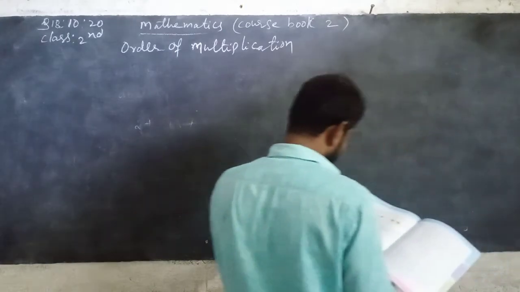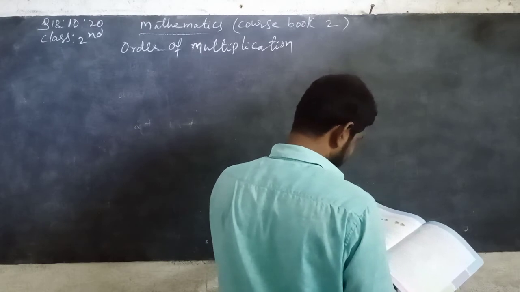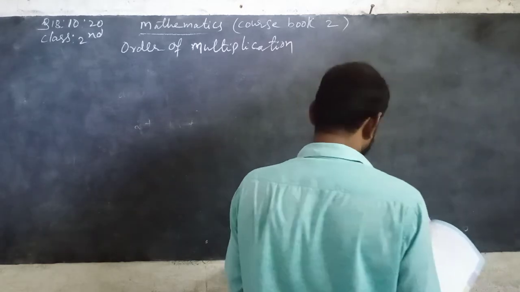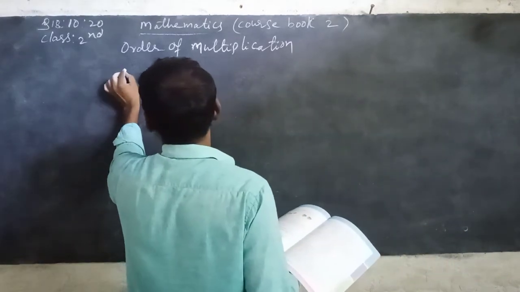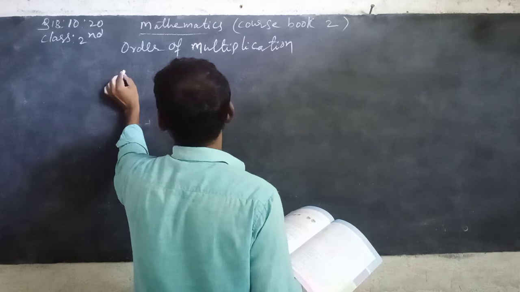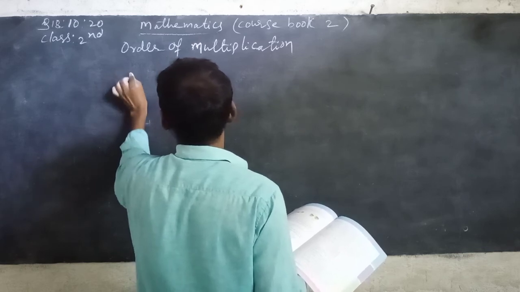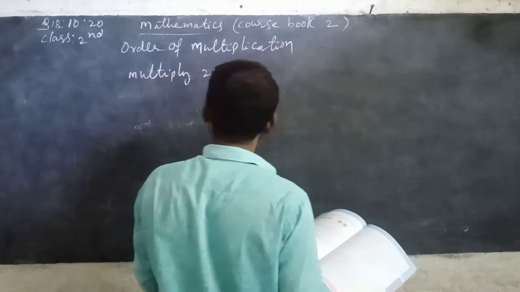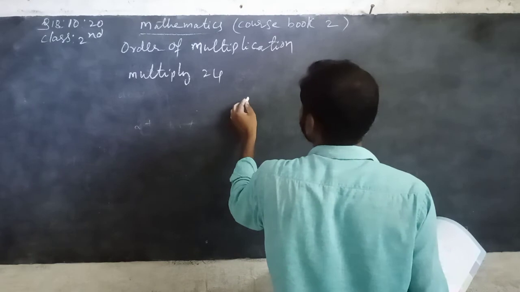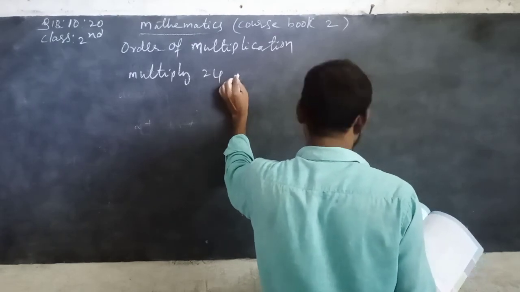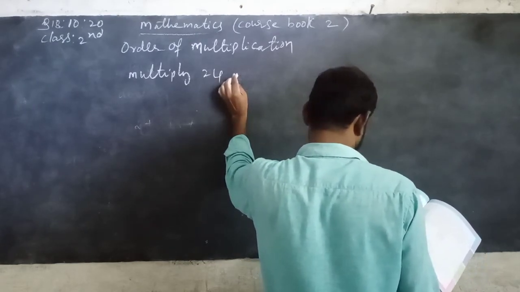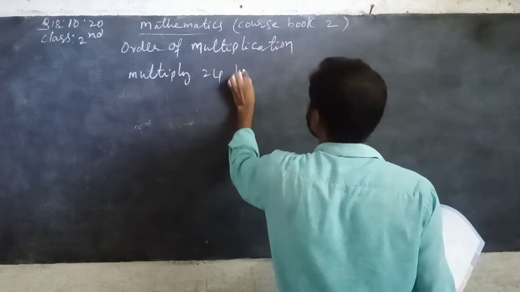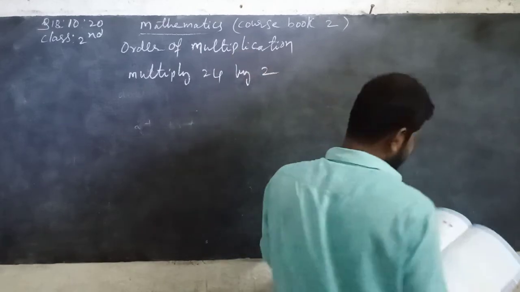See now next, multiply 24 by 2, beta. Listen carefully.